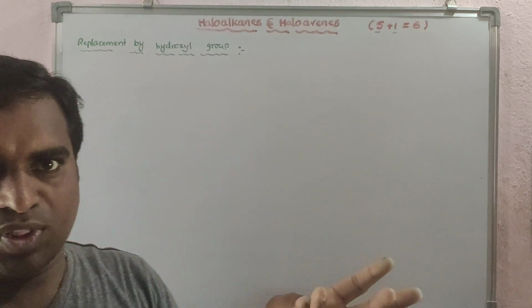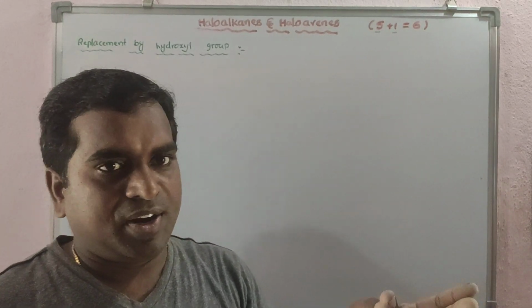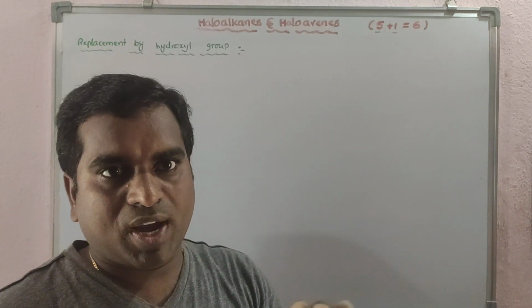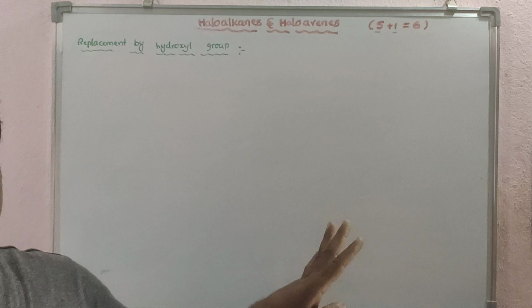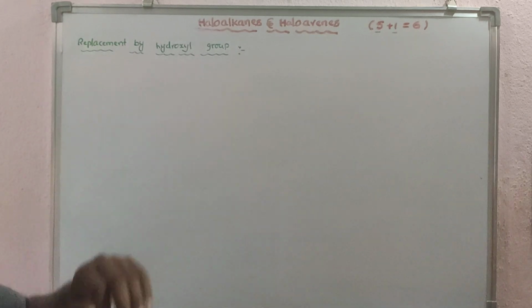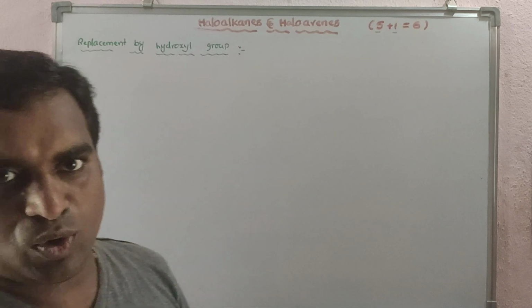One is due to the resonance effect and the difference in the hybridization of the carbon in the C-X bond, instability of carbocation, and electronic repulsion. These 4 points only you have to write. No need to give any explanation here. Next one, replacement by hydroxyl group.